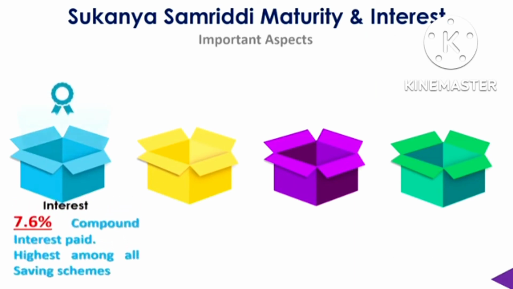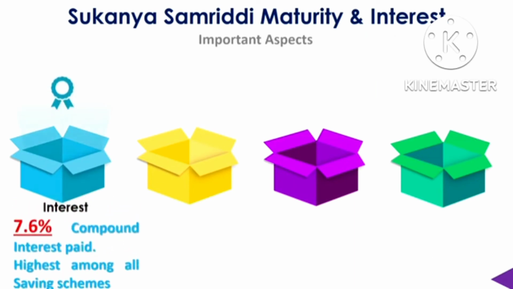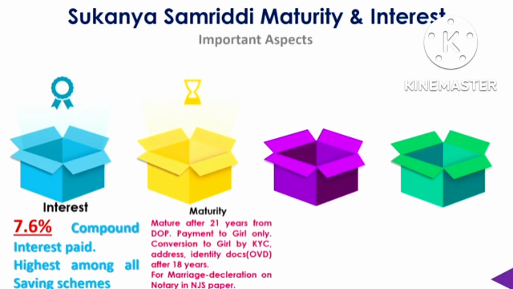Then comes the interest rate. It is 7.6. I have already told you the compound interest rate paid, and it is the highest among all the saving schemes. Even though the rates change every 3 months, the rate of interest of Sukanya Samriddhi Yojana will be the highest among the changed ones also. That you should remember. Then comes the maturity part.